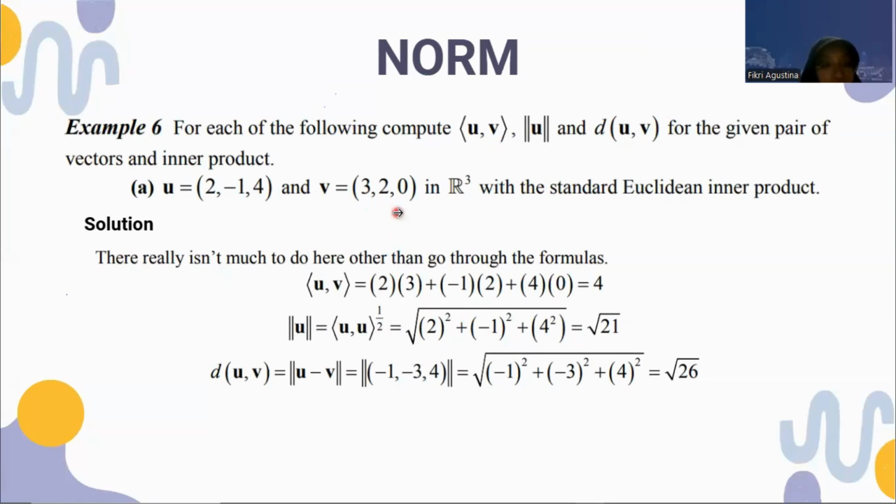The solution: there really isn't much to do here other than go through the formula. The inner product of u and v, we get 4, the norm of u we get the root of 21, and the distance d(u, v) we get the root of 26.